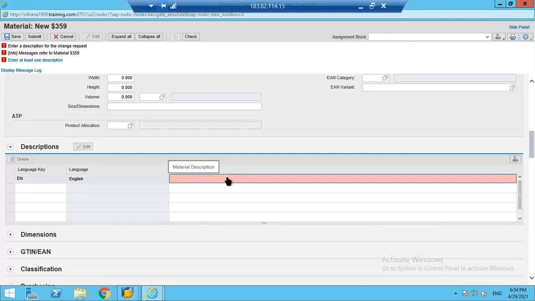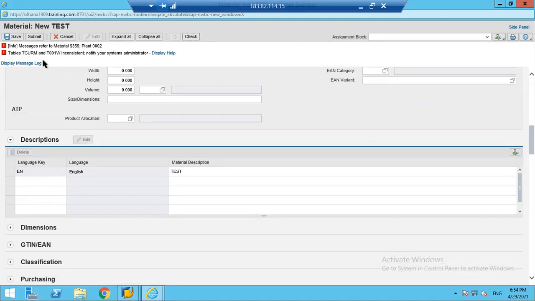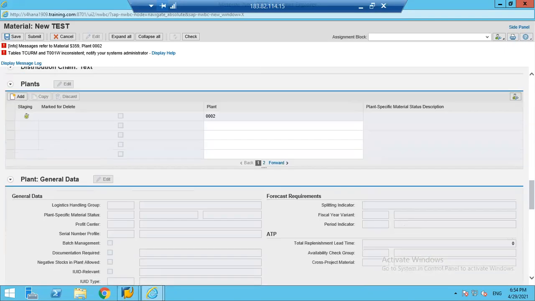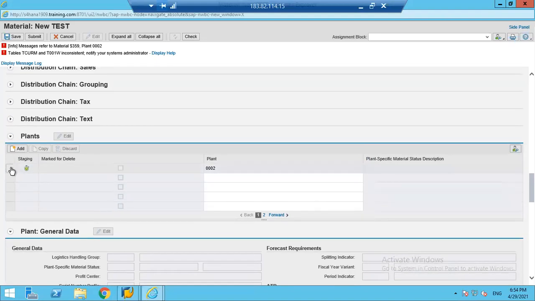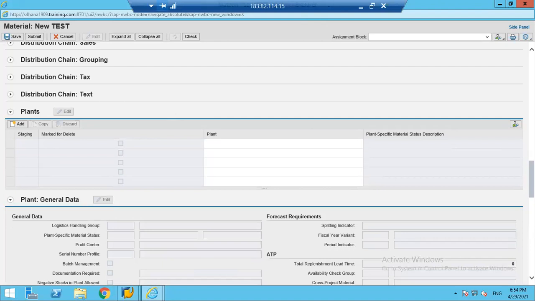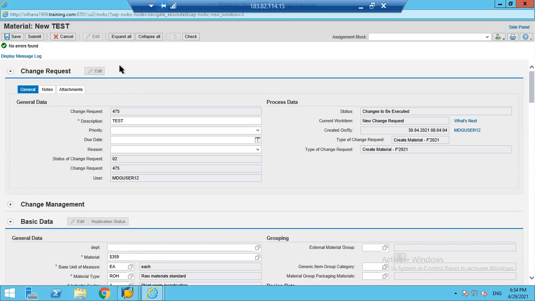Error fields will be highlighted in red, so you can easily identify them. Or if you click here, it will navigate you to the field. Maybe there is some issue in the data. Let me delete this one. Okay, now let me check for the errors. There are no errors.